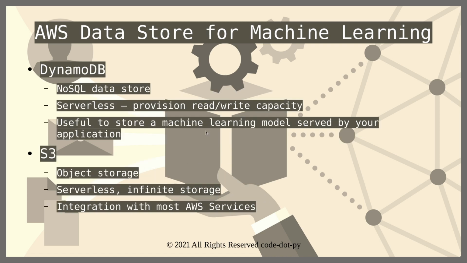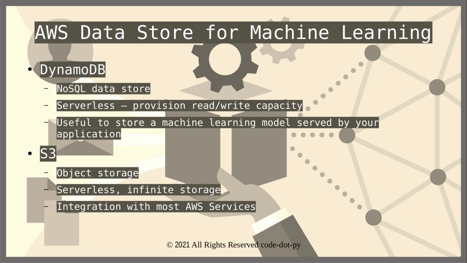Then the next is DynamoDB. Anytime there is a reference to NoSQL, it's DynamoDB. So DynamoDB is the NoSQL data store. It's serverless, and we can provision the read-write capacity as per our need. It is also useful in storing the machine learning models directly once the model is built. So we can actually store the pickle files, or the model that has been generated, in DynamoDB. It is not directly used for storing any kind of data that the machine learning system will actually read or process. It is only for the model.